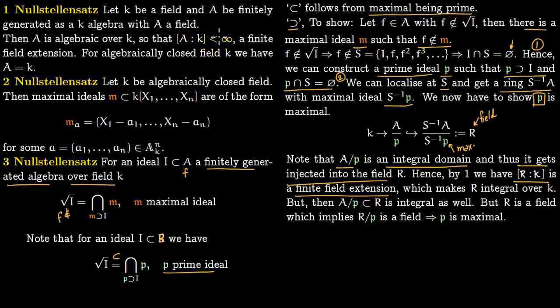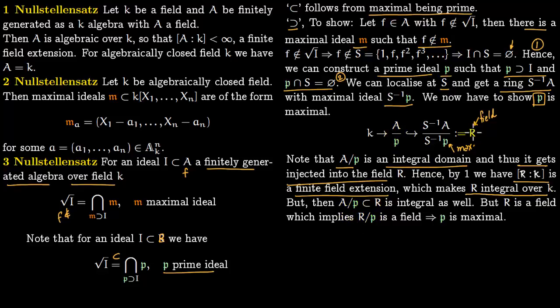So R over K is a finite field extension. This will make R integral over K, because if you have a finite field extension, then every element is integral, because you can always find a monic polynomial corresponding to it, and that will give you the integral relation.